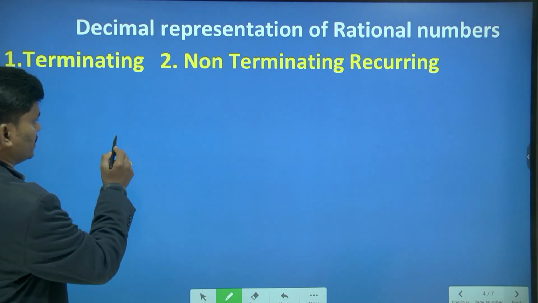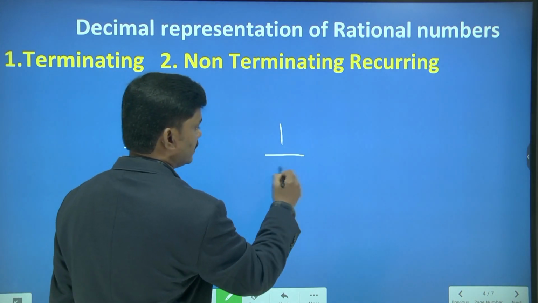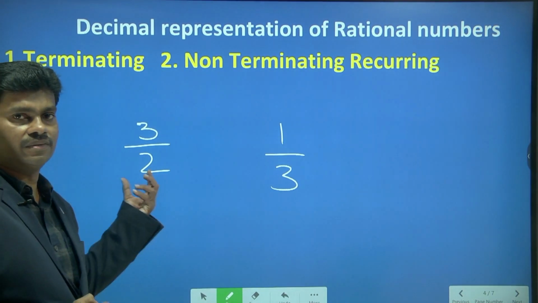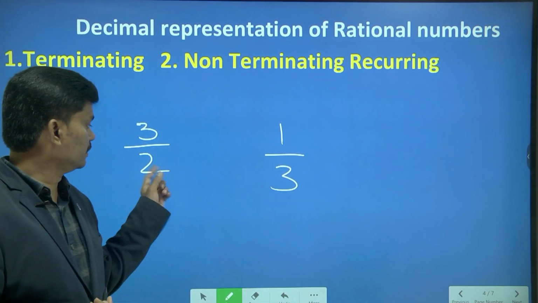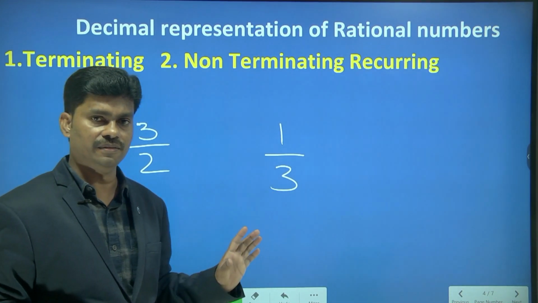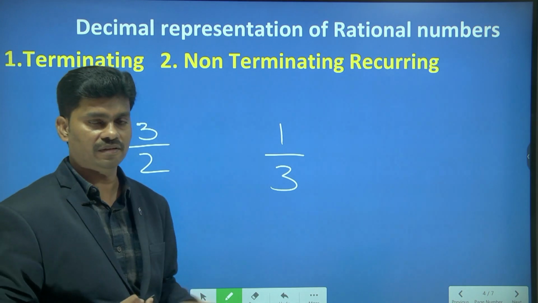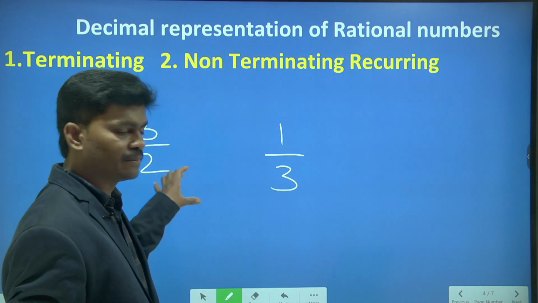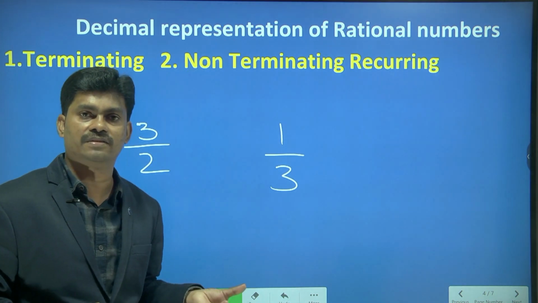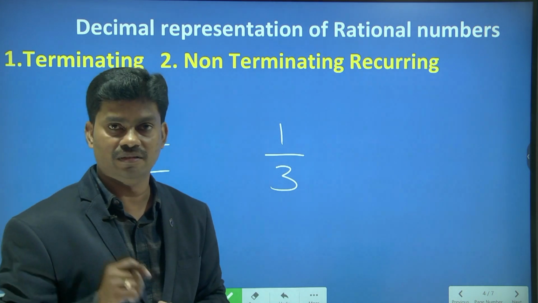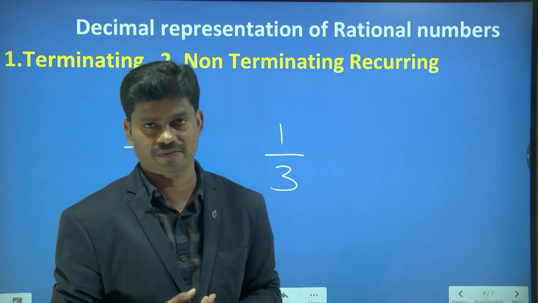So suppose I take 3 by 2 and 1 by 3. Both are rational numbers because the denominators 2 and 3 are not 0 and 3, 2, 1, 3 are integers, right? So these are rational numbers. The rational numbers can be expressed in decimal forms. So what kind of decimal forms are said to be rational numbers? This is our question.